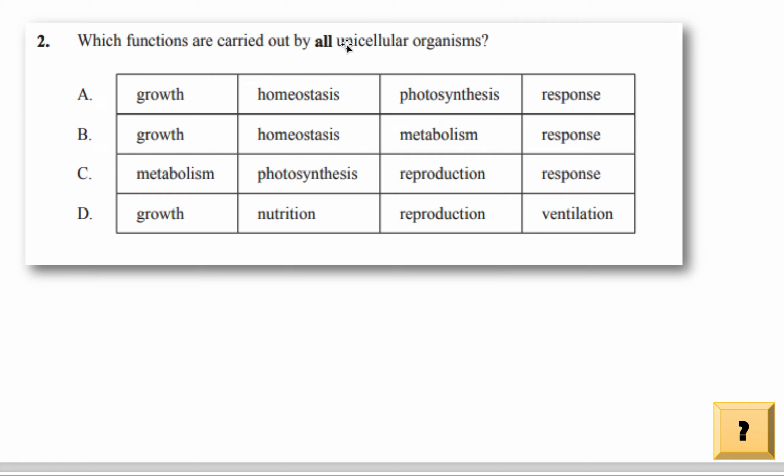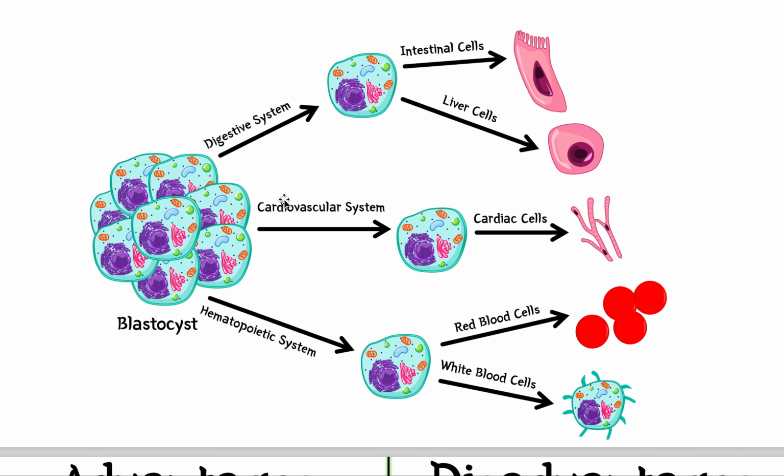You can be made up of a single cell. There are some organisms that are only made up of one cell. We'll talk about that later. And there are other organisms that are made up of many cells, us, multicellular. But regardless if you're unicellular or multicellular, you are considered living, meaning you must be able to carry out all the functions of life. And they include these. Let me show you.